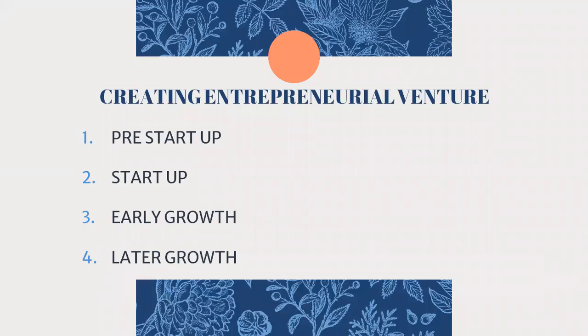In this later growth stage, the growth rate will be slower because they are now faced with many more competitors. The company has attracted more competitors, and this is the time most companies will go for stock offerings and all. As I told you, the growth will be there, but at a slow pace. It will not be growing as rapidly as it did during the early growth stage.